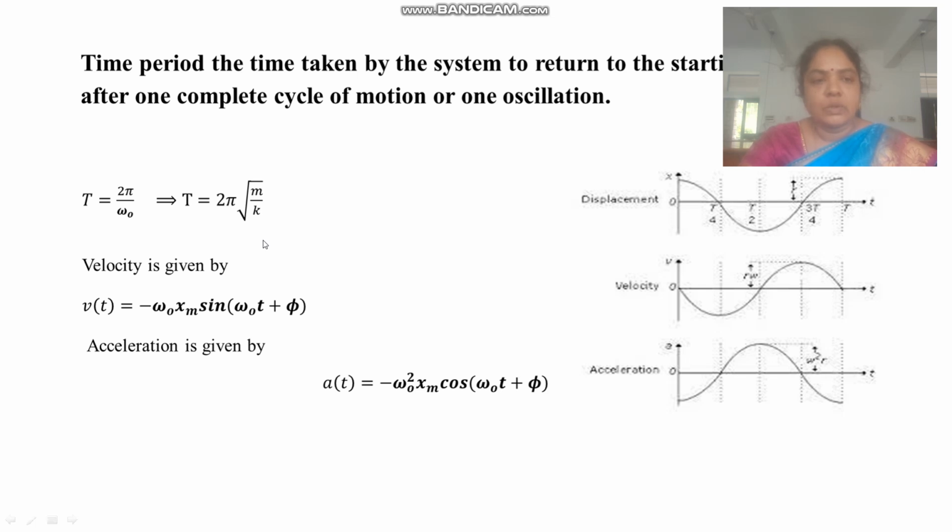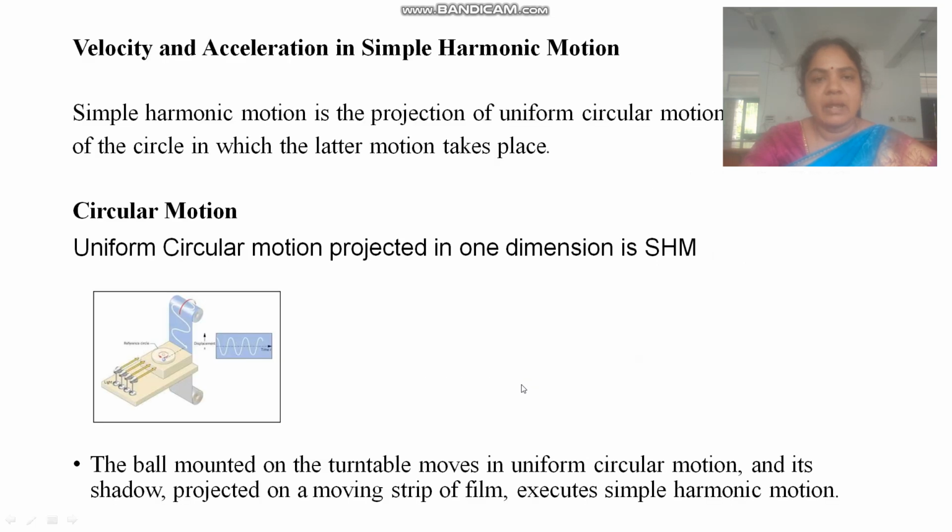T is equal to 2 pi by omega naught, which gives T is equal to 2 pi root of m by k. Velocity is given by v of t is equal to minus omega naught xm sine of (omega t plus phi). Acceleration is given by a of t is equal to minus omega squared xm cos of (omega t plus phi). Velocity and acceleration in simple harmonic motion.